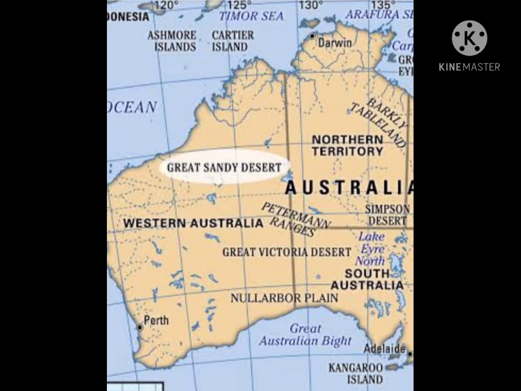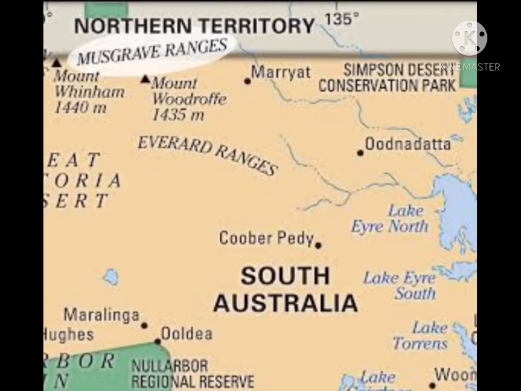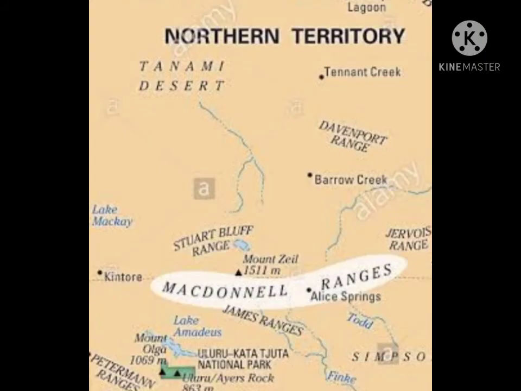This plateau, the Western Plateau, is as old as the Deccan Plateau of India and there are many hillocks also here. Among them, Musgrave and MacDonnell are the highest hill ranges in Central Australia.